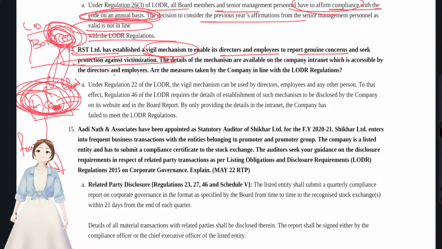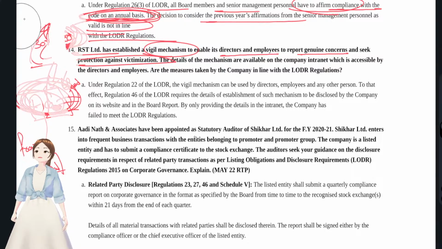He is facing victimization. If the CEO had removed this accountant, then he will be a victim for disclosing the fact, right? Disclosing the fraud. So the law has given protection to that accountant. Now in this question they are asking about that protection.